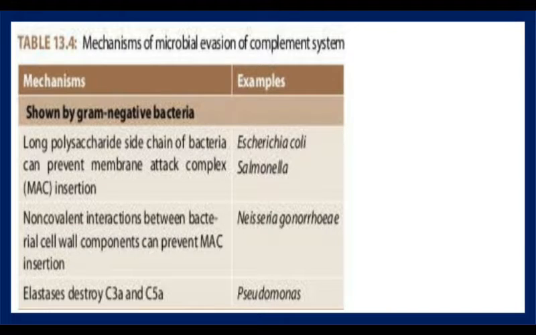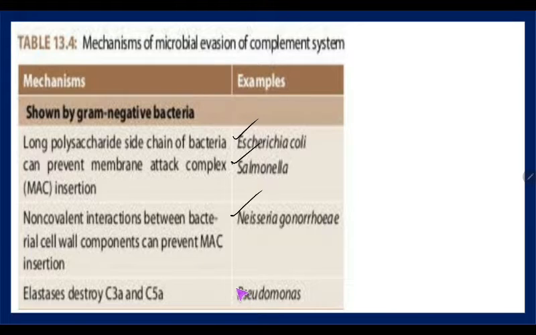Now coming to how a microbe evades the complement system. First we know what are all the microbes that are actually evading. Very simple. Whatever microbes we are more familiar with in microbiology are these. If someone asks us to say a bacteria name, we will first say E. coli. And then we know typhoid caused by Salmonella. So E. coli, Salmonella, and one important STD, Neisseria gonorrhoeae, causing gonorrhea.